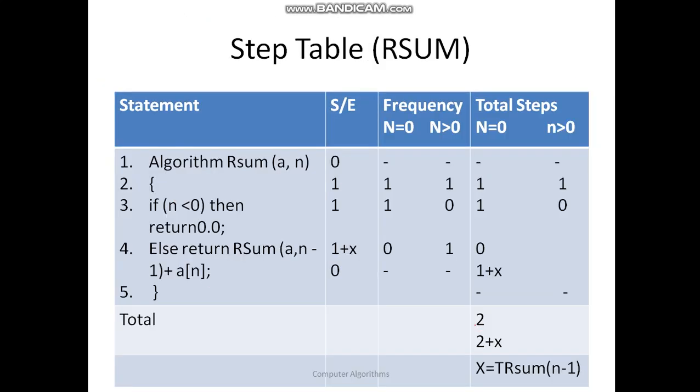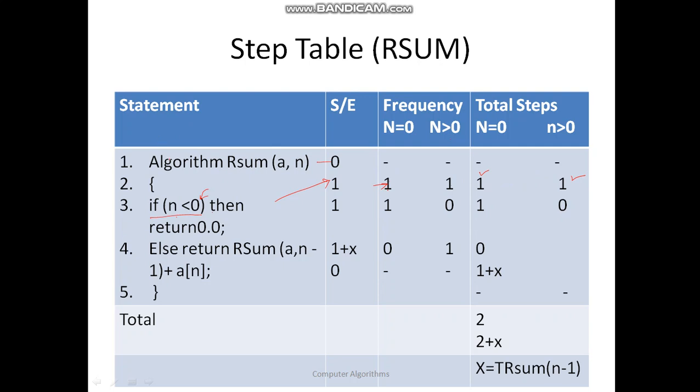Moving ahead to the recursive algorithms, how do we do it? This instruction is not going to be executed, and this instruction is also not going to be executed. So this instruction is going to be called once, and its frequency is once when n is equal to 0. Even when n is greater than 1, this is going to be checked. So here, either n is equal to 0 or n is equal to 1, this instruction is going to be executed. And how many total steps? For n equal to 0, it is executed once. For n equal to 1, it is executed once.